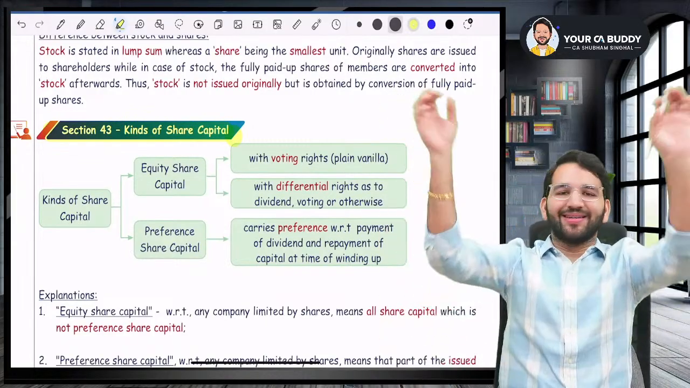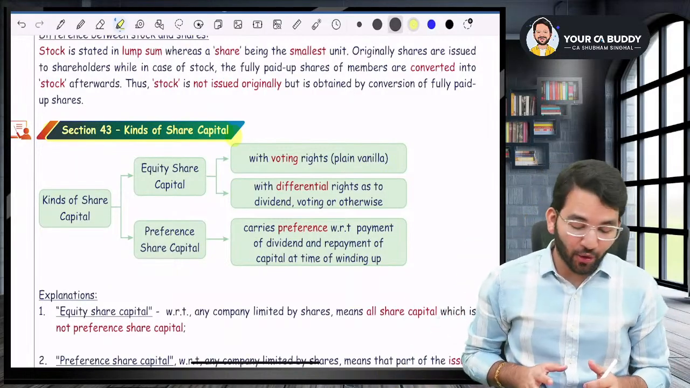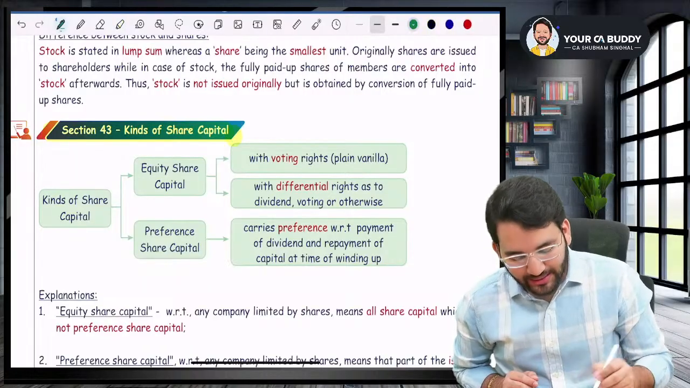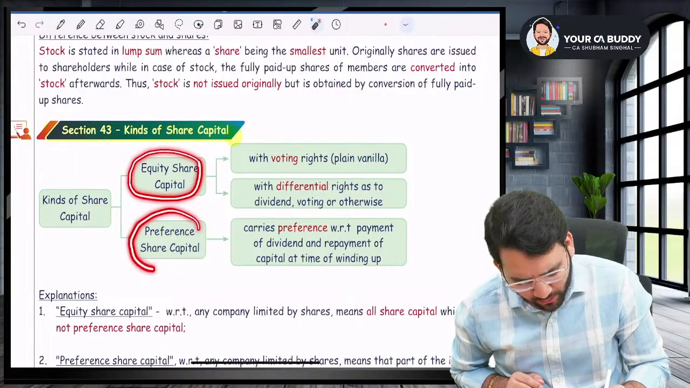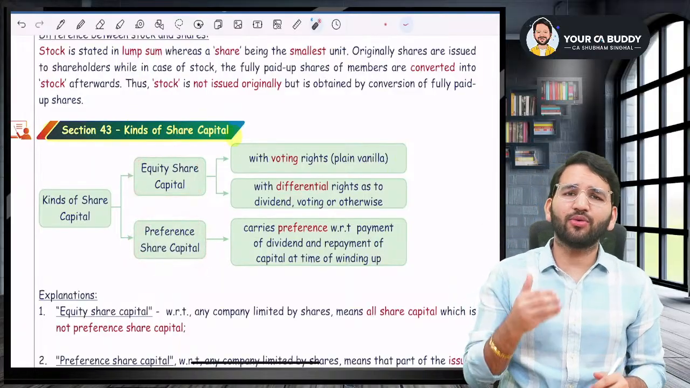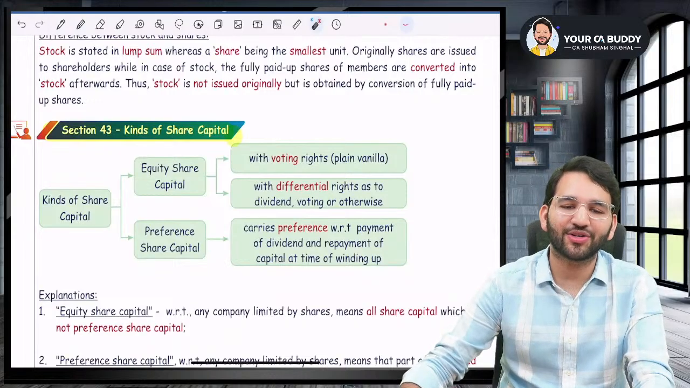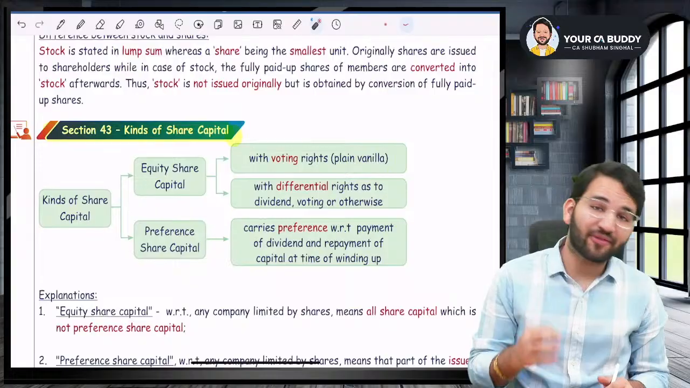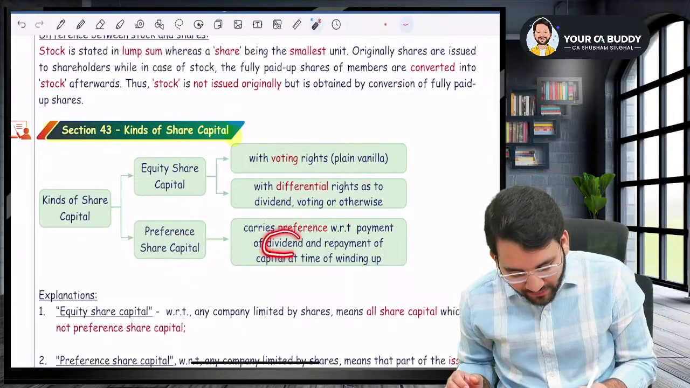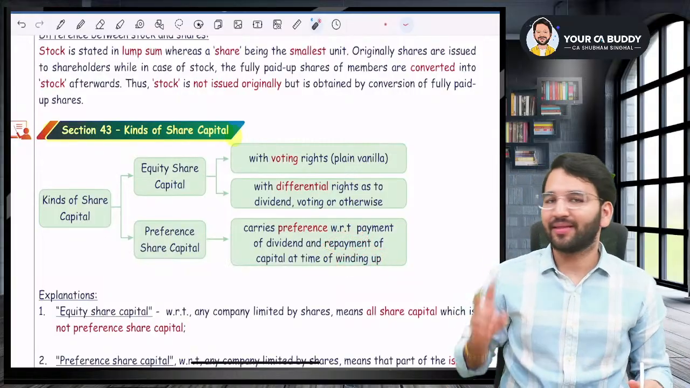Coming back, listen to me very carefully. Section number 43 talks about kinds of share capital. We know that there are two kinds of share capital: one is equity share capital, one is preference share capital. When we say preference share capital, we are talking about two preferences: preference with respect to declaration of dividend, and preference with respect to repayment of capital on the winding up.